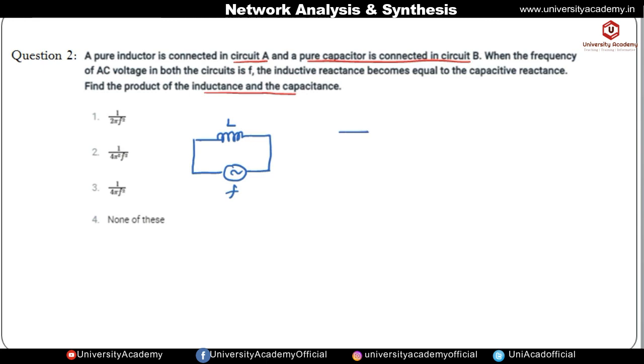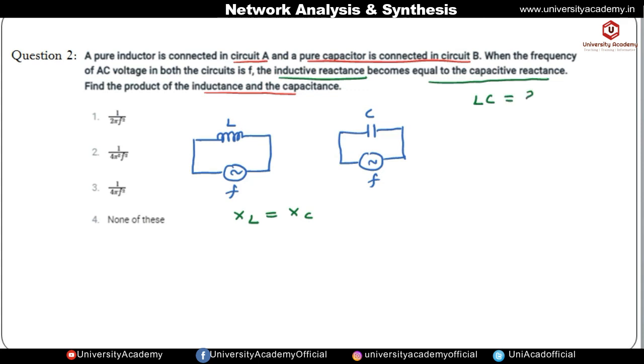It is connected to the AC voltage with frequency f, and the inductance given in the question is L. In circuit B we have a pure capacitor, again connected to an AC voltage of frequency f, and its capacitance is C. In the question it is said that the inductive reactance becomes equal to the capacitive reactance, so X_L equals X_C. We have to find the product of inductance and capacitance, that is, L into C.